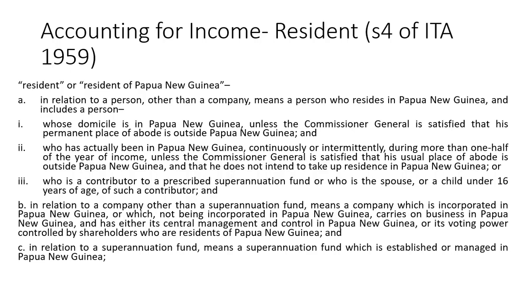In relation to a superannuation fund, it means a superannuation fund which is established or managed in Papua New Guinea. So this is with regards to paying. If they're paying into a superannuation fund that is established and managed in Papua New Guinea, then that will be one of the factors to be considered in determining whether the individual or the company is a resident taxpayer.